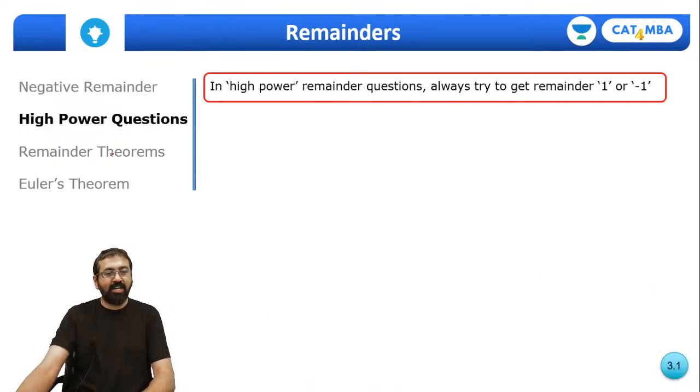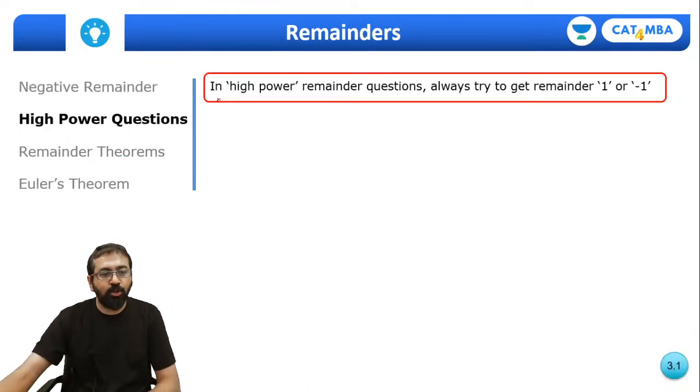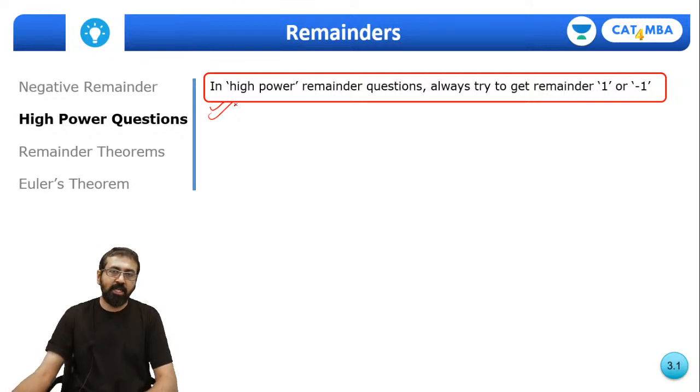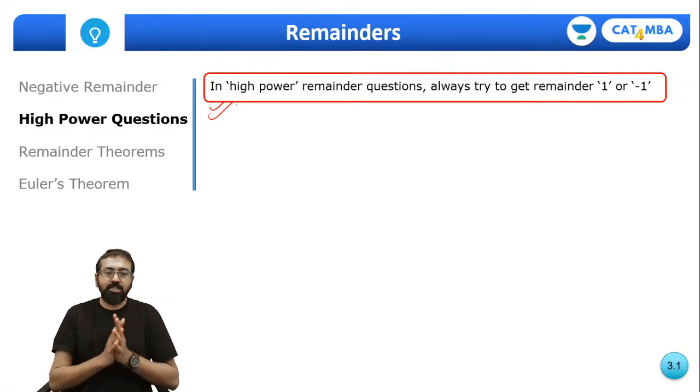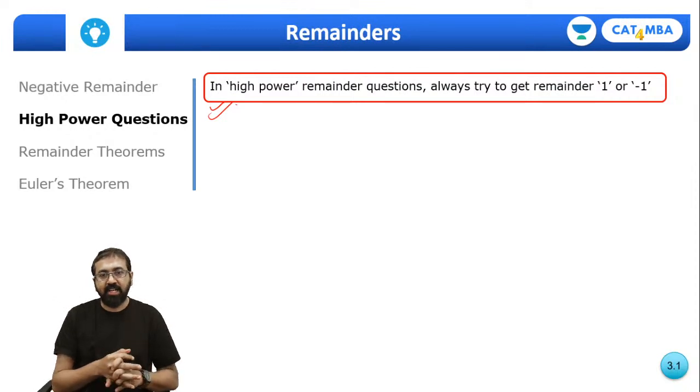Okay, so let's look at this high power remainder question. Please do not forget to note down this point quickly. In the high power remainder questions, always try to get remainder 1 or minus 1. Correct? Try to get remainder 1 or minus 1.